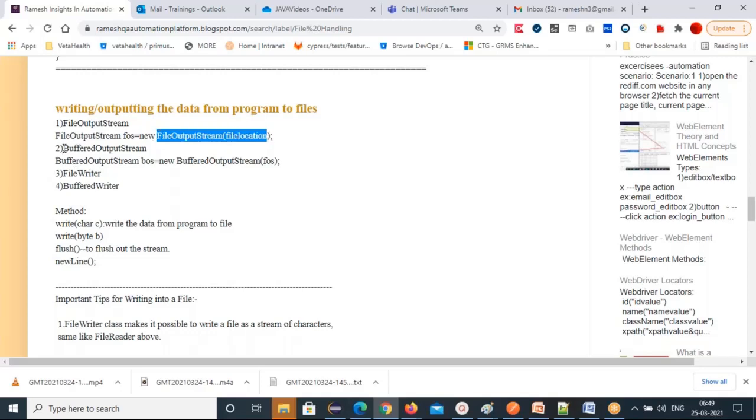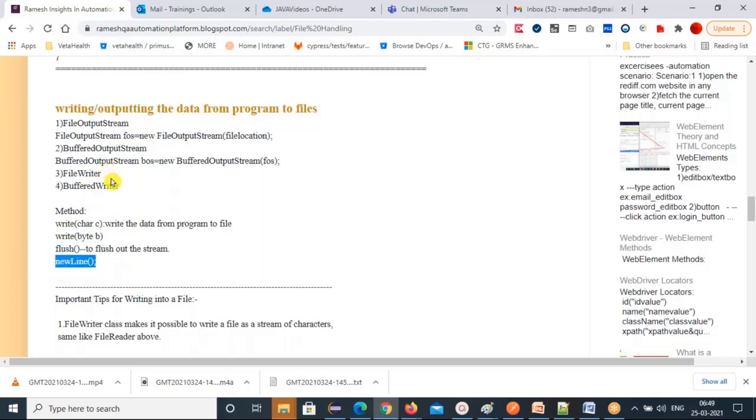So if you want to write very fast, you can use a buffered output stream: BOS equal to new BufferedOutputStream(FOS). This FOS object you are passing. Then you call the BOS.write method. This write method can write any character-based or byte-based data. Then you call the flush method immediately. If you want to go to a new line, you call the newLine method.